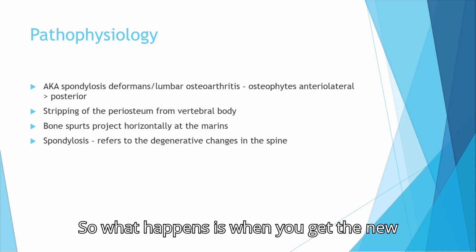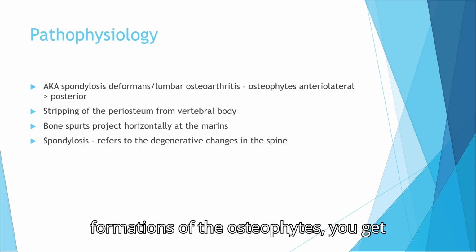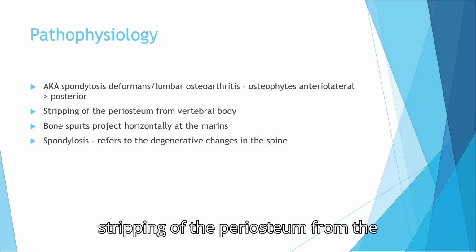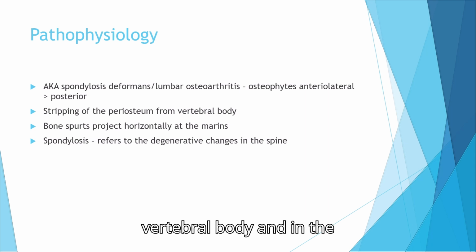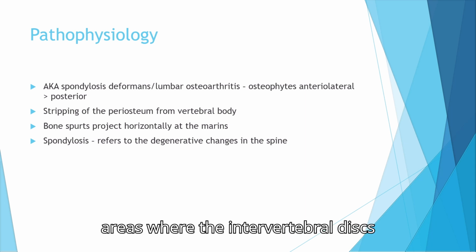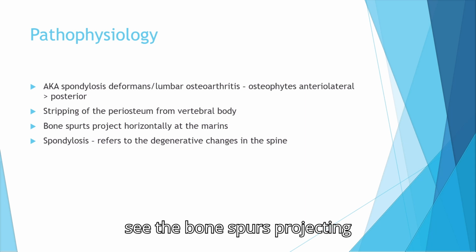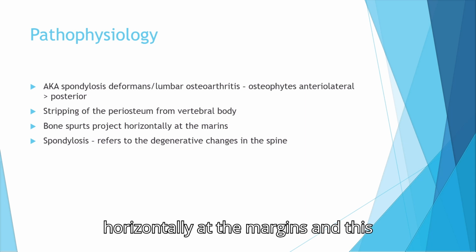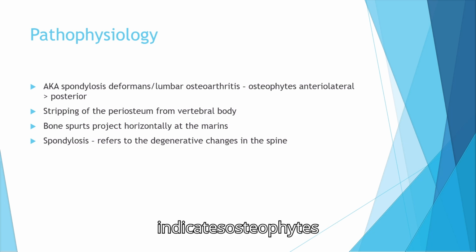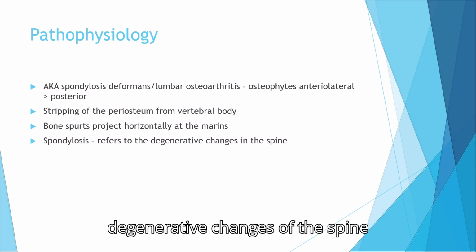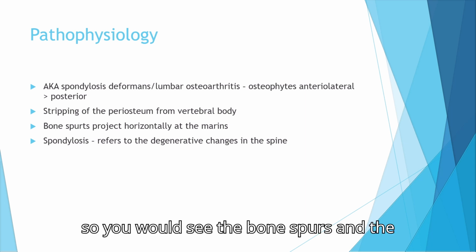So what happens is when you get the new formations of the osteophytes, you get stripping of the periosteum from the vertebral body, and in the areas where the intervertebral discs are stressed. This is when you would see the bone spurs projecting horizontally at the margins, and this indicates osteophytes. Spondylosis refers to the degenerative changes of the spine. So you would see the bone spurs and the